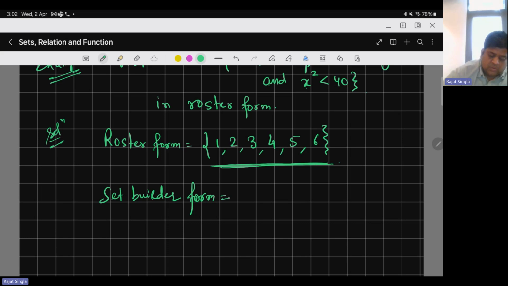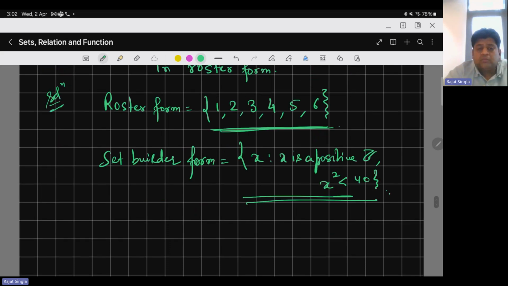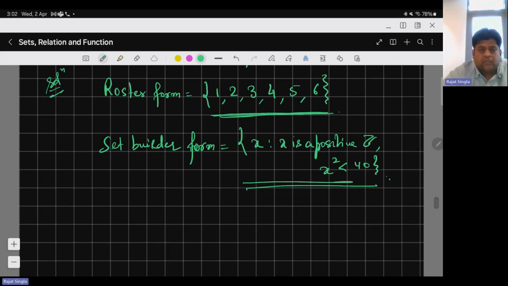What I want to convey, what this set is representing. If I write it down this way, you will immediately understand what I want to convey: x is a positive integer such that x square is less than 40. So you will immediately understand my intention. That is the main use of set builder form.